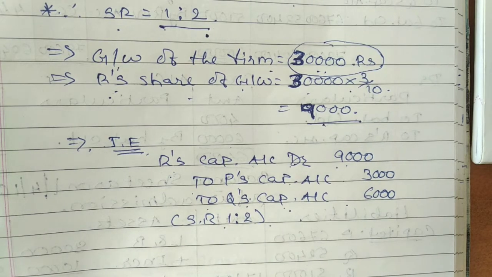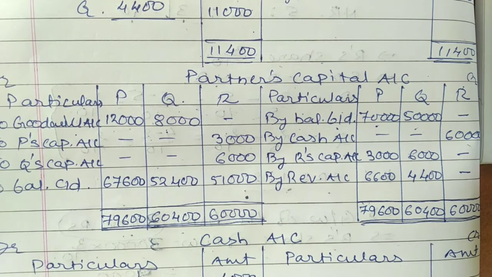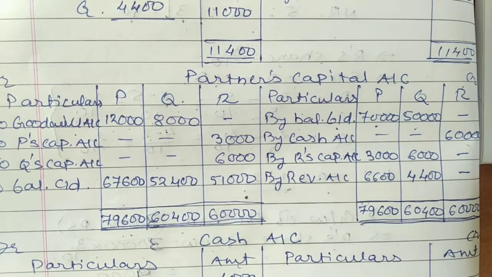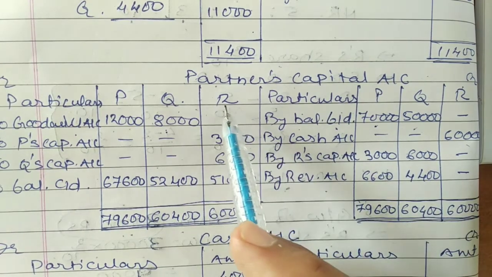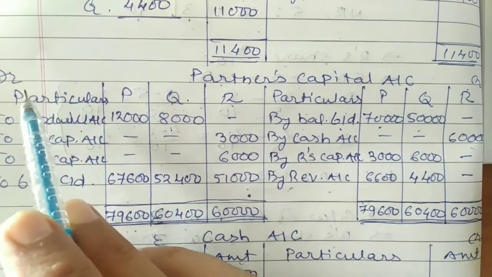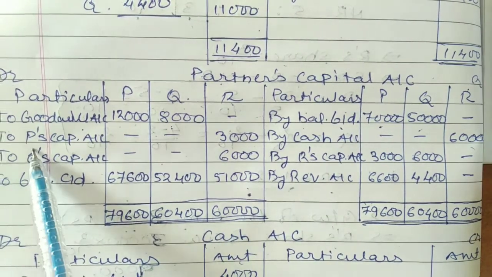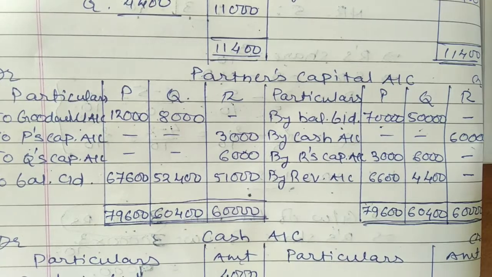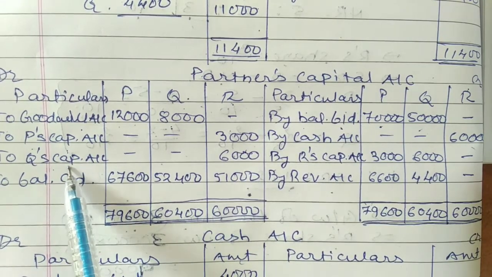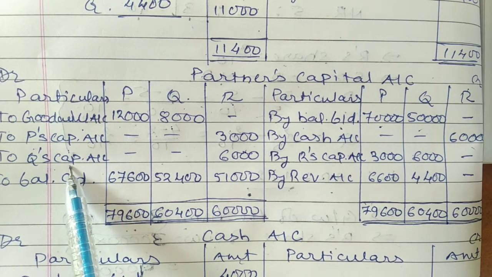Now let us see the accounting treatment of your goodwill. We have the partner's capital account ready, and such journal entry is going to be posted to it. Journal entry, R's capital account debit to P's capital account and Q's capital account. That means P's capital account and Q's capital account are going to be credited.